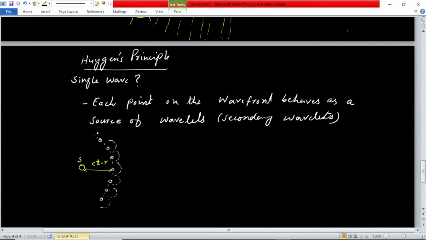These wavelets then further move away from the surface. Now if we draw a tangent line on this surface, similarly on this, and this, as well as this, and add them up, then we will form a new wavefront.